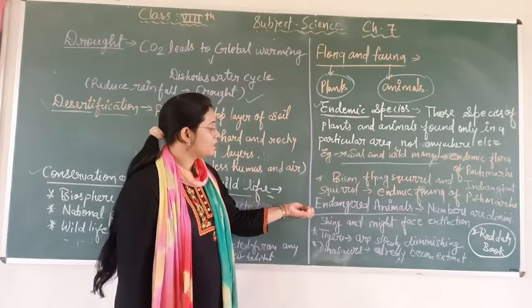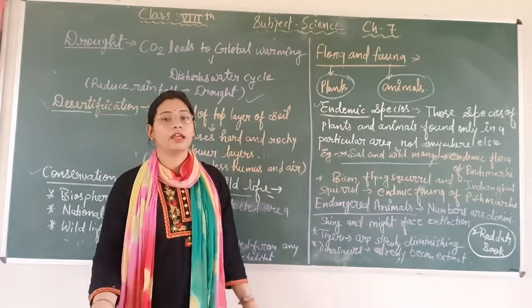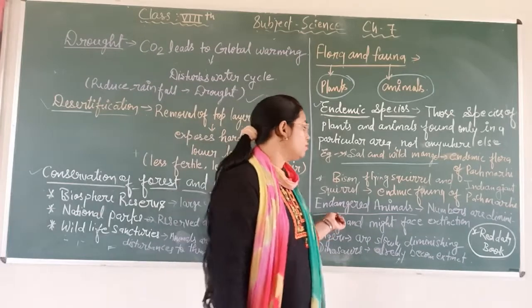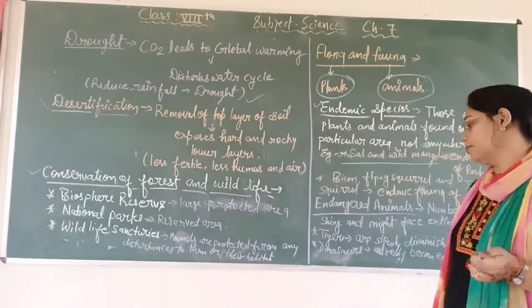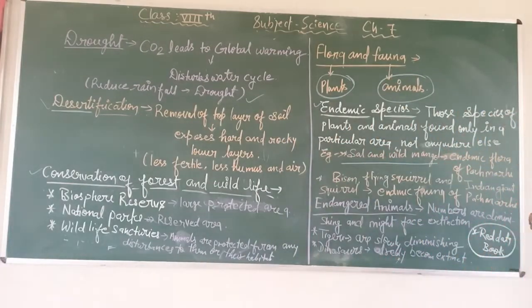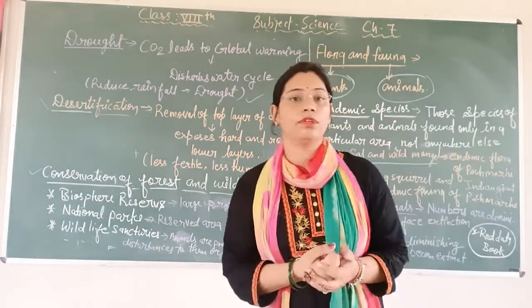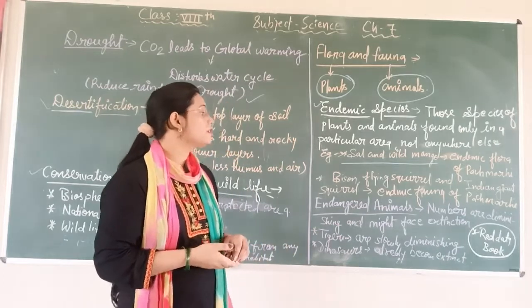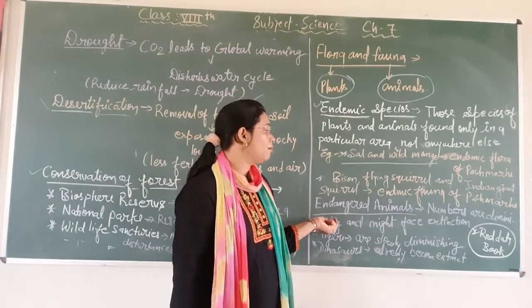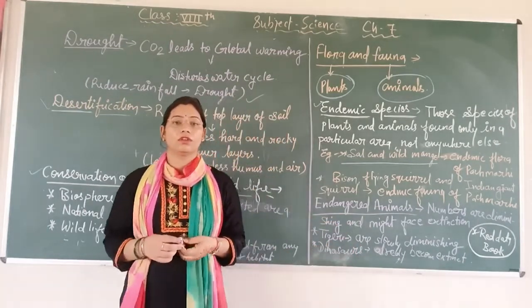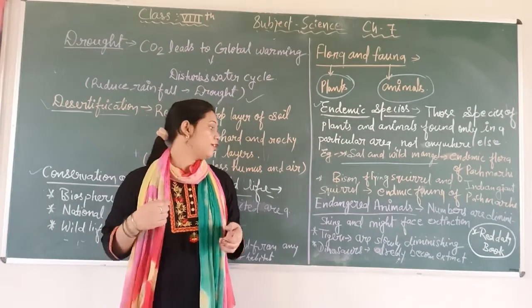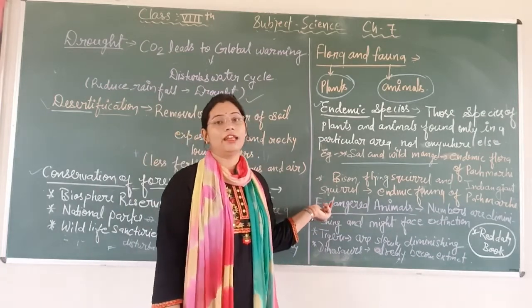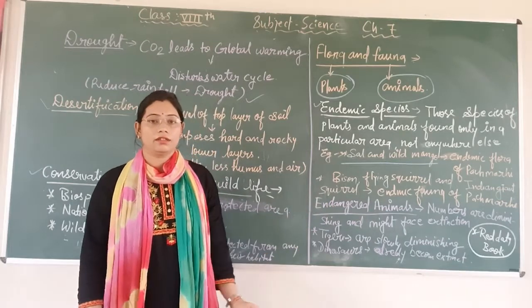Now the next word is endangered animals. I have discussed it previously. So what are endangered animals? When some animals are decreasing in number, their numbers are diminishing and they might face extinction, these are known as endangered animals. For example, tigers.